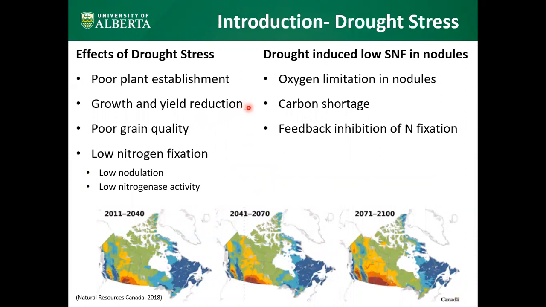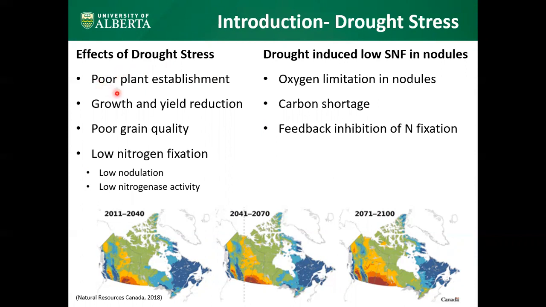It is predicted that drought stress will be a huge climatic problem in the near future. In terms of Canada, when you look at these three maps, you can clearly see that the dark brown area, or else very dry soil area, is increasing over time. According to the studies, this will be a critical issue for Western Canada, or the Canadian prairies, as it is the hub of legumes, or the protein basket of Canada.